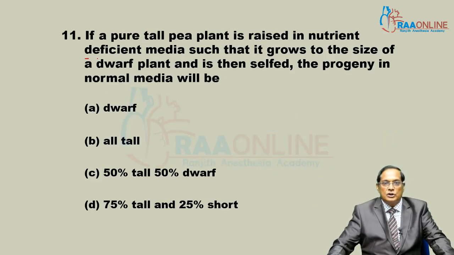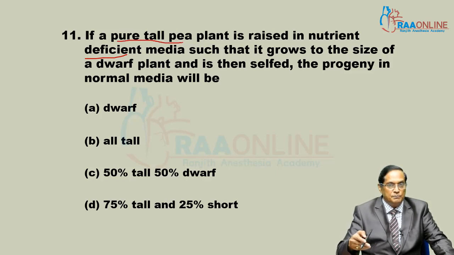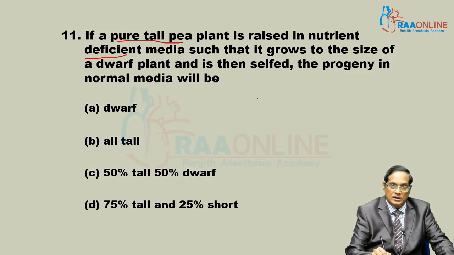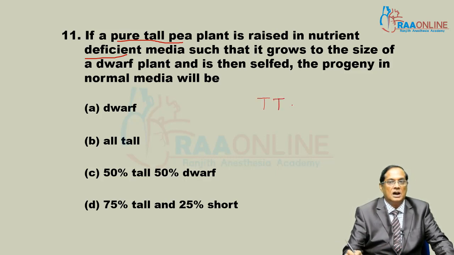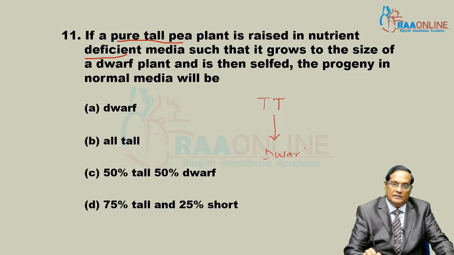A pure tall pea plant, see the language: tallness is dominant and it is pure, that is, both the alleles are identical. They are raised in a nutrient deficient medium due to which they become dwarf.